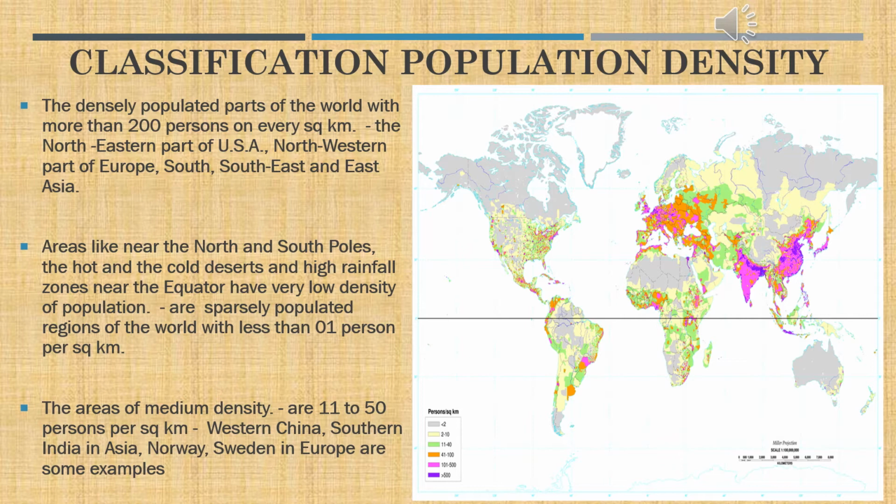Now, in between lies the medium density, that is between 11 to 50 persons per square kilometer. They occupy western China, southern India in Asia, Norway, Sweden in Europe, a few examples. Children, mostly they will be rich in minerals. So, this becomes the economic importance and occupies the medium density of population.